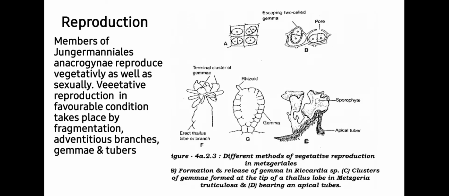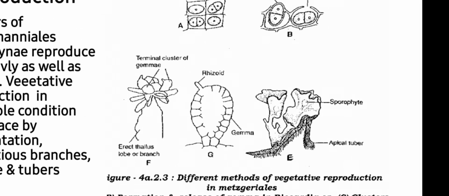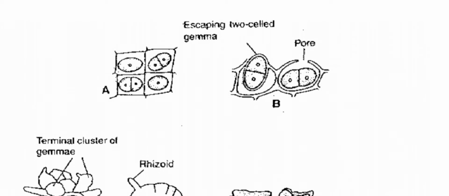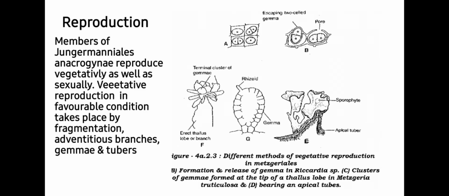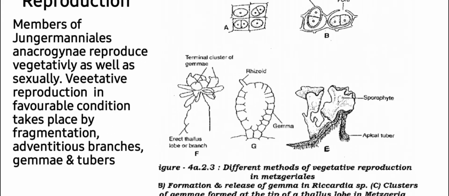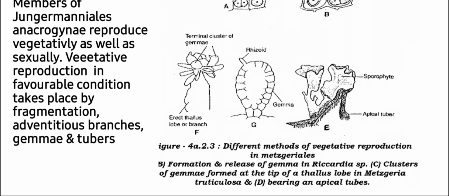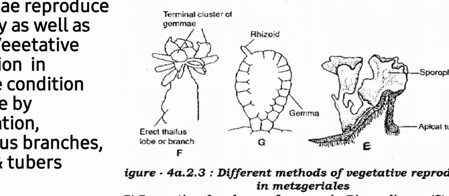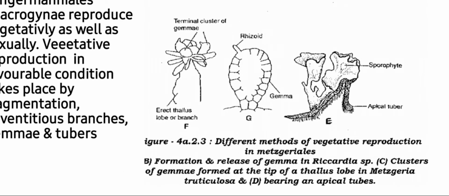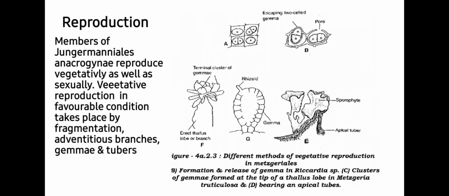So you can see in the first case, gemmae released from the pores in case of Riccardia. So here are the gemmae and they are released from the pores to disperse in the space and grow into the next thalli of Riccardia. Second is a cluster of gemmae formed at the tip of Metzgeria. So you can see here a terminal cluster of gemmae in case of Metzgeria. Apical tubers are formed in other members of the Metzgeriales.